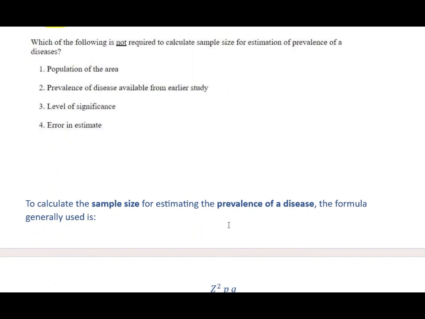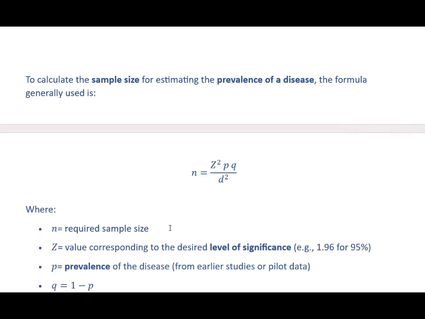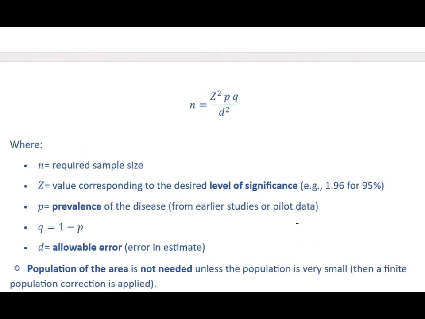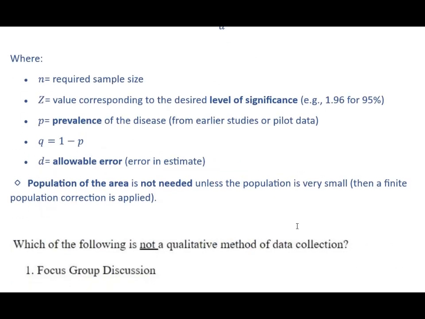Which of the following is not required to calculate the sample size for estimation of prevalence of a disease? And the options are population of area, prevalence of disease from earlier study, level of significance, error in estimate. And here the correct option is population of area, and also the equation for finding sample size for estimating the prevalence of disease is n equal to z square pq divided by d square. Here n equal to required sample size, z is equal to value corresponding to the desired level of significance, p is equal to prevalence, q equal to 1 minus p, and d is equal to allowable error. So population of the area is not needed unless the population is very small.